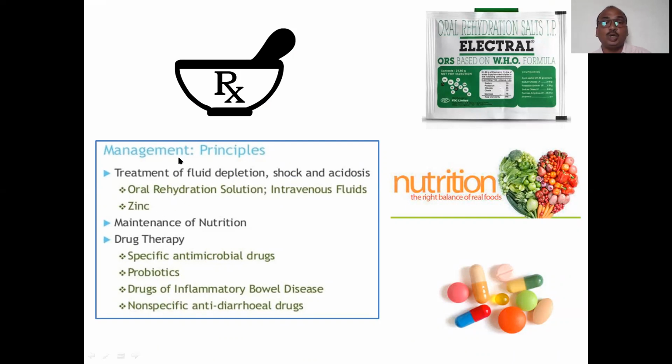This is for the fluid depletion shock. Fluid depletion leads to shock and acidosis. Systemic acidosis means the blood will shift into the acidic pH. That is called systemic acidosis. Next, number two is maintenance of nutrition. See here, first one is ORS and zinc. Number two, maintenance of nutrition. Number three, drug therapy.